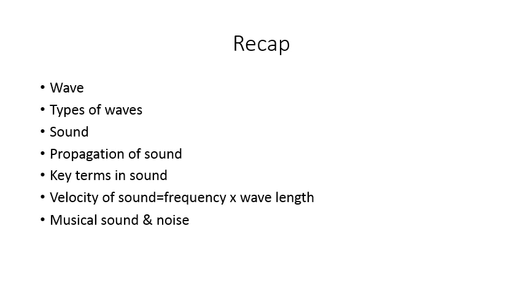The disturbance which moves without actual physical transfer of matter as a whole in a medium, by repeated periodic motion of the particles of the medium, is called a wave. It is a disturbance created in a medium.